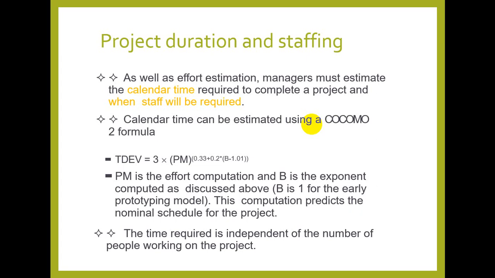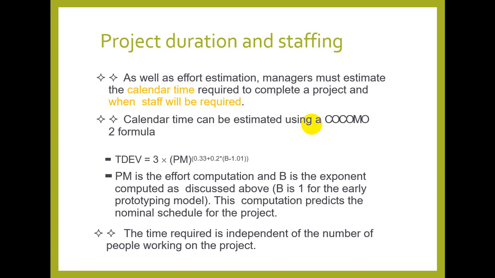So calendar time can be estimated using a COCOMO 2 formula. Again, COCOMO 2 gives another formula for estimating the calendar time for the project, which is TDEV = 3 × PM^(0.3 + 0.2 ...), etc. So again, PM is the effort computation, which we got from the previous formula, and B is the exponent computed as discussed above. B is 1 for the early prototyping model.